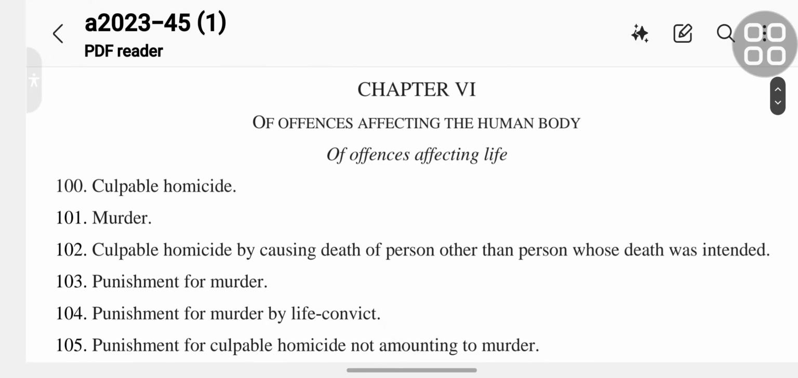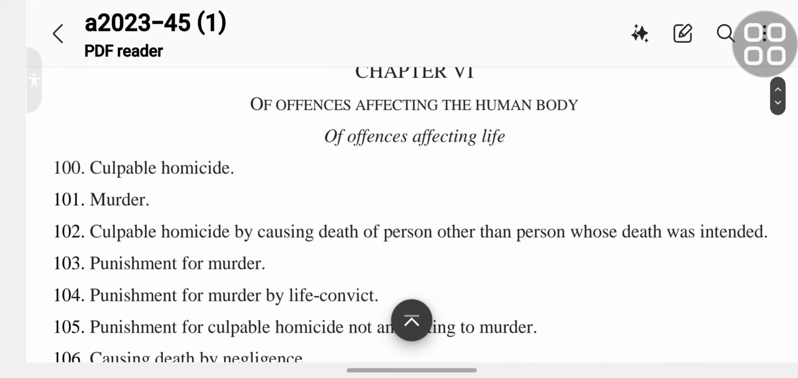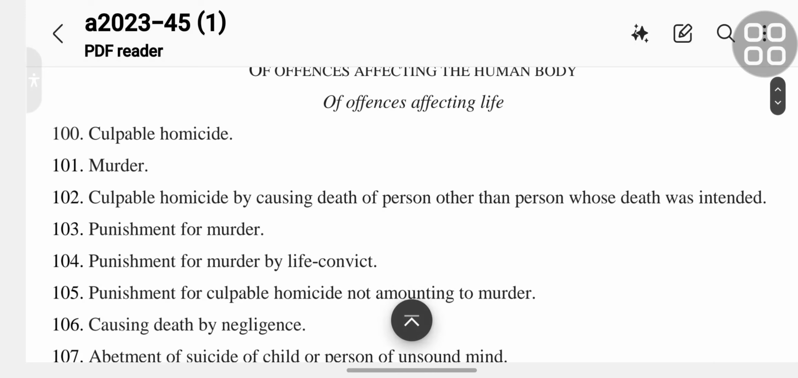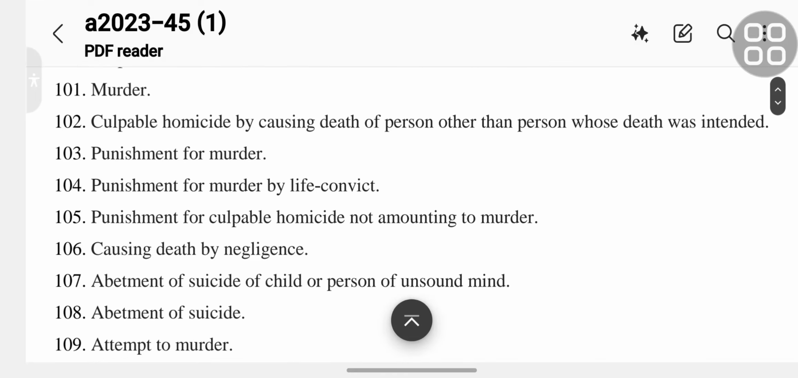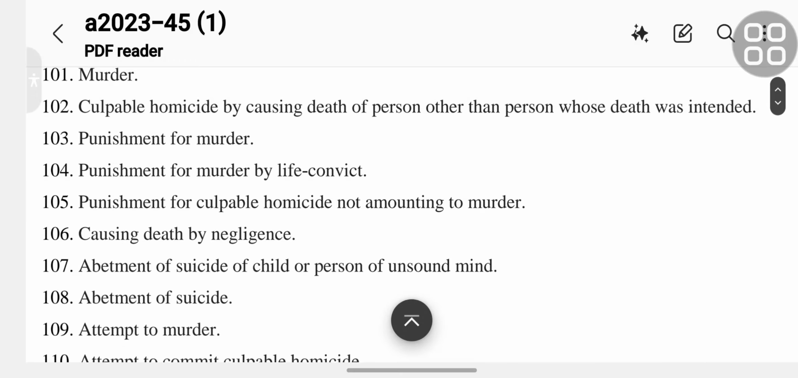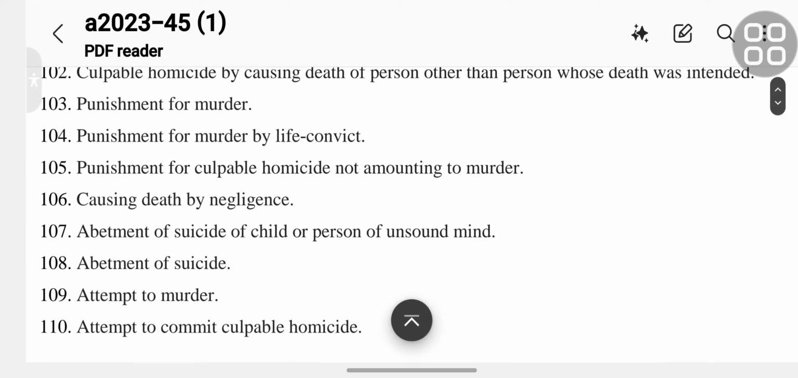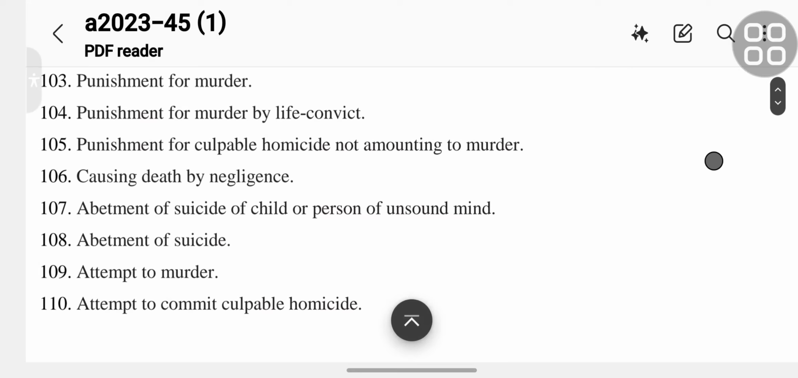Chapter 6 is that of offences affecting the human body, of offences affecting life. Section 100 culpable homicide. 101 murder. 102 culpable homicide by causing death of a person other than person whose death was intended. 103 punishment for murder.